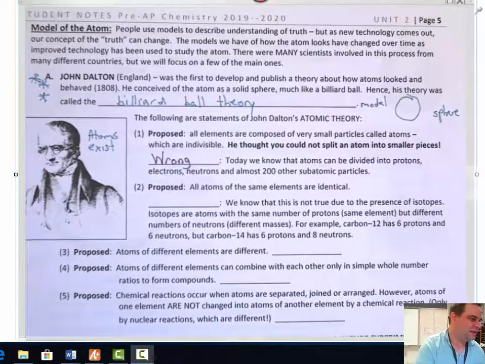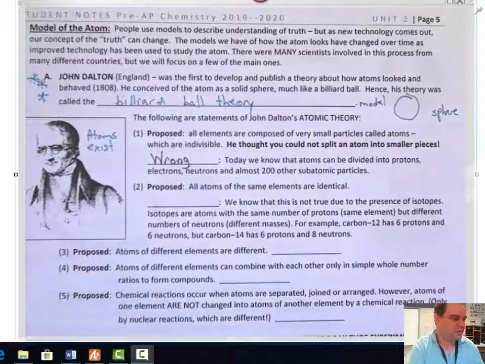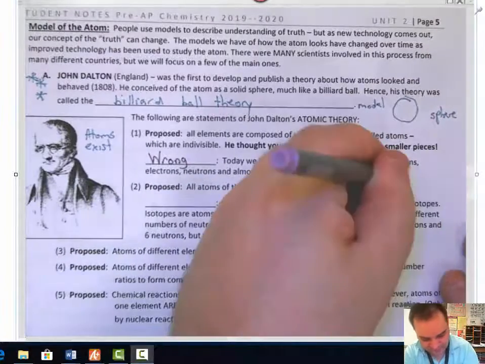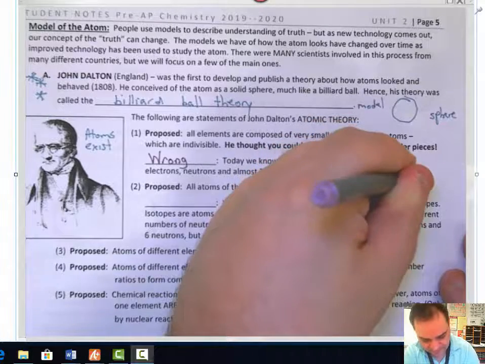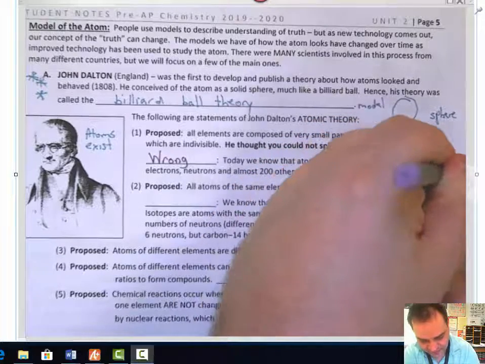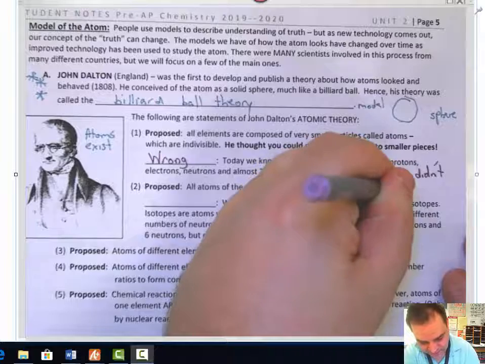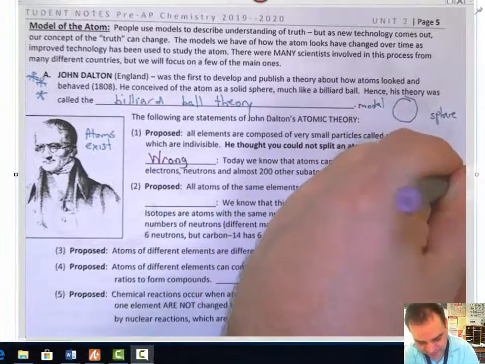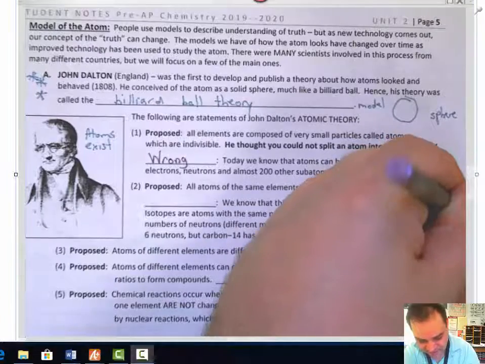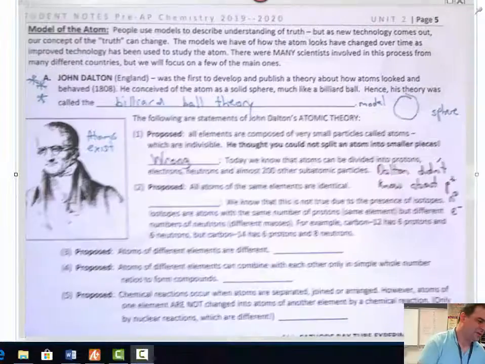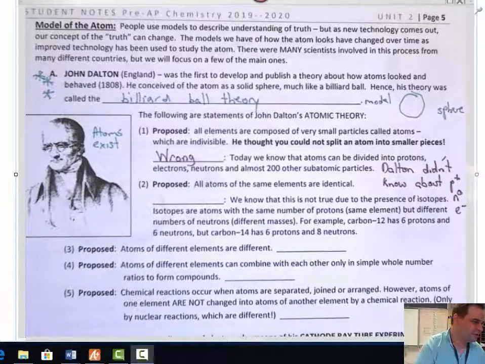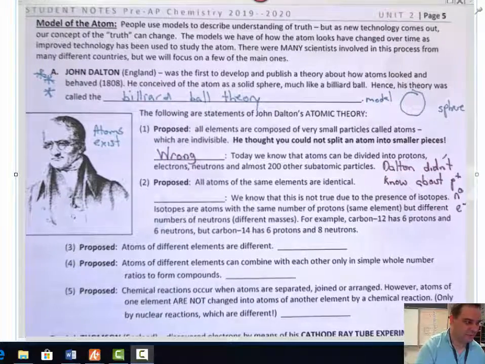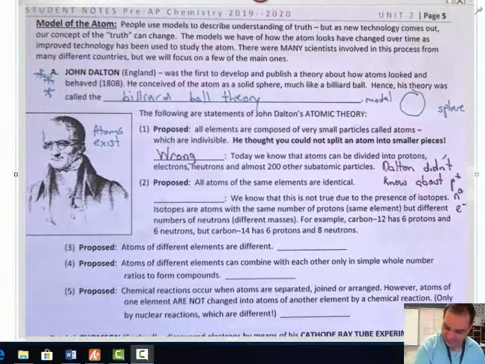We know today that protons, electrons, and neutrons are parts of the atoms. Dalton didn't know about protons, that's a symbol for proton, neutrons, and electrons. Okay? He just said there was an atom, and that was it. Okay? So he's doing great on this atomic theory. He came up with a wrong thing first.